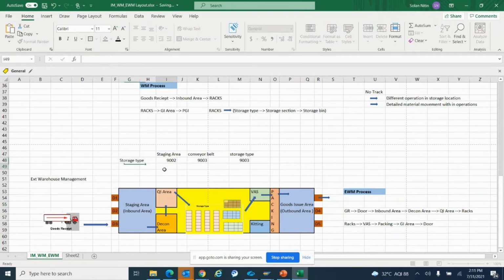Yes. So you have correctly mentioned one point over here, how this conveyor belt will be tracked. Suppose I'm receiving a material.